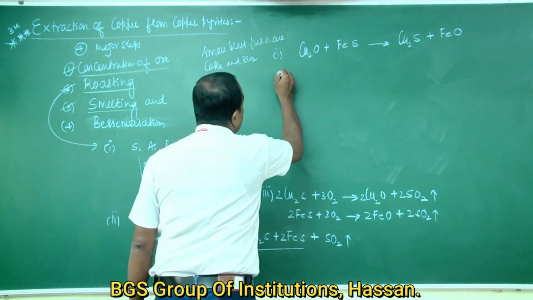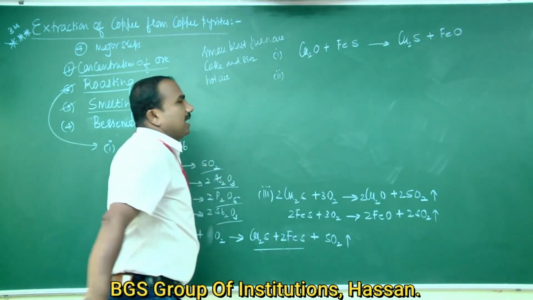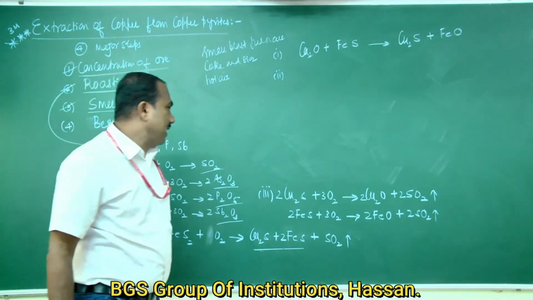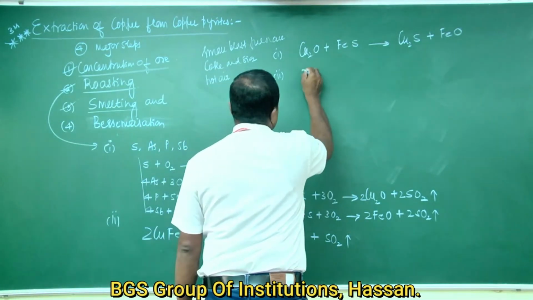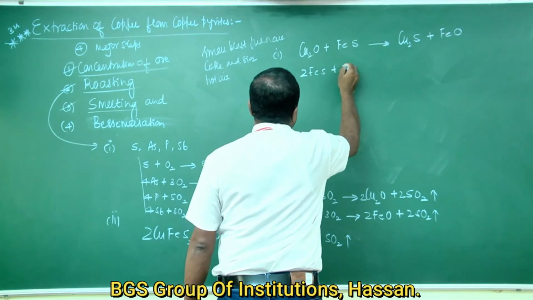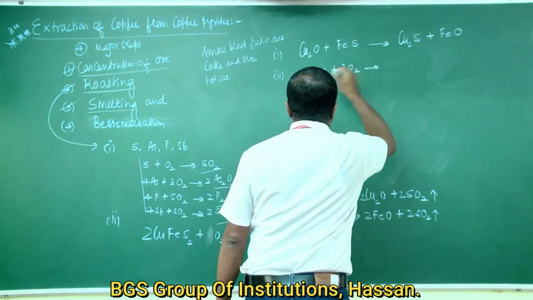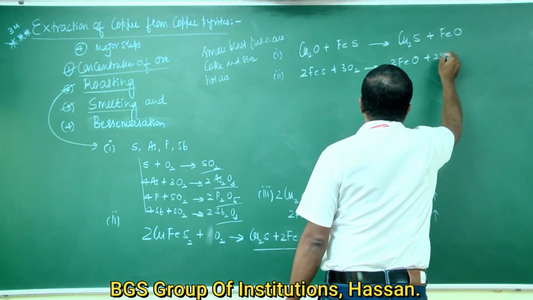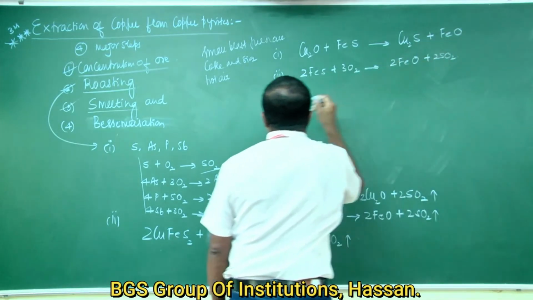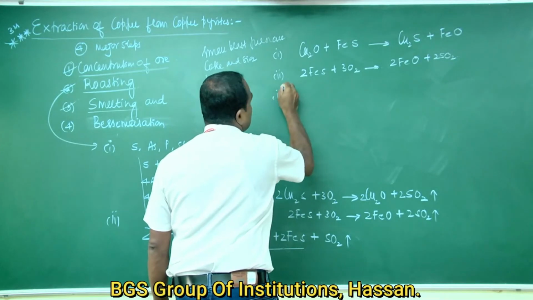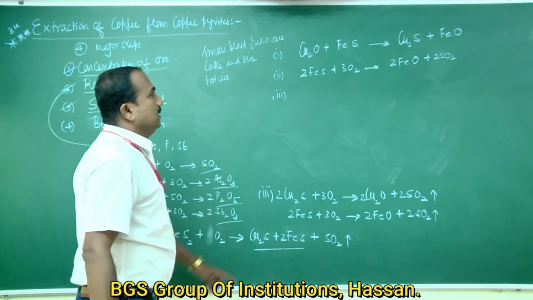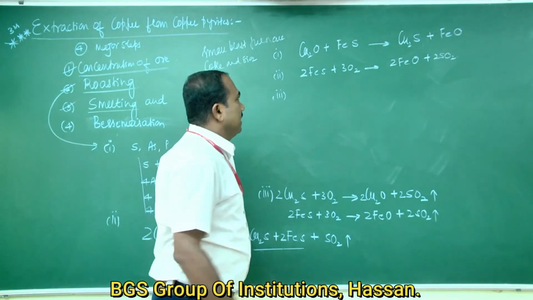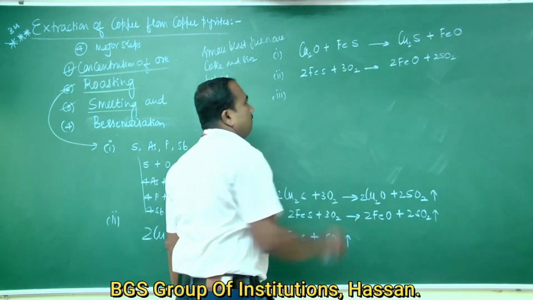Second one, the ferrous sulfide formed reacts with excess of oxygen, that is 2FeS plus 3O2 gives rise to 2FeO plus 2SO2. Second reaction is ferrous sulfide formed reacts with excess of air in a small blast furnace to form ferrous oxide with the liberation of sulfur dioxide gas.